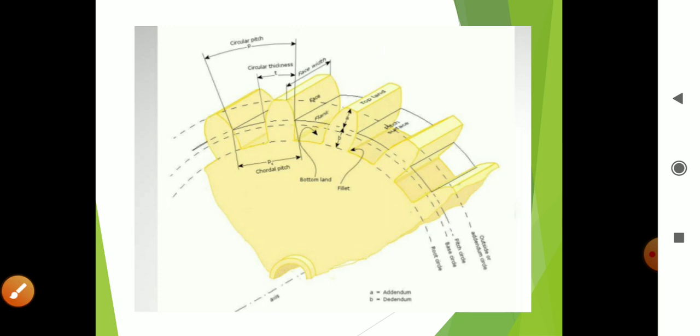Again, the addendum circle is there, the pitch circle is there, and the root circle is there. We already saw all the terminologies in this presentation.